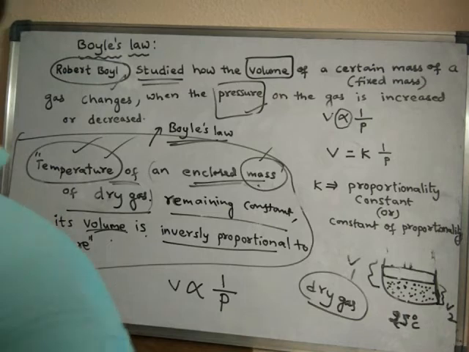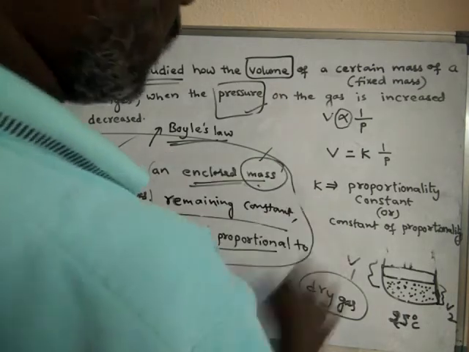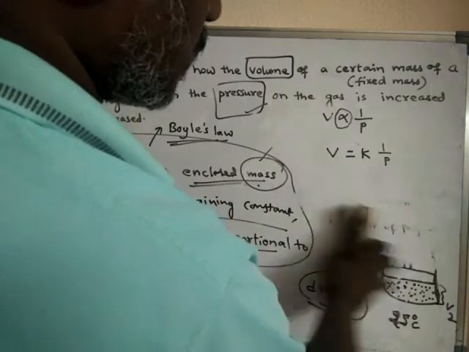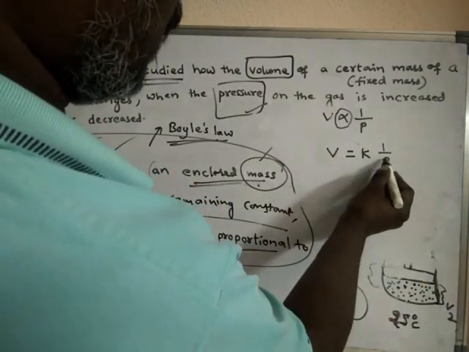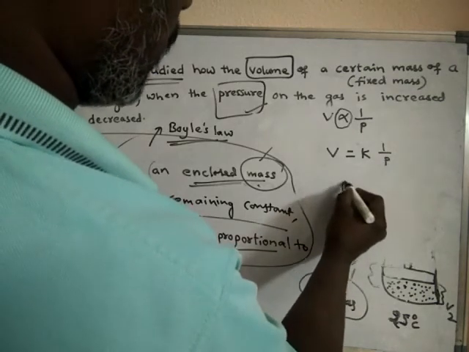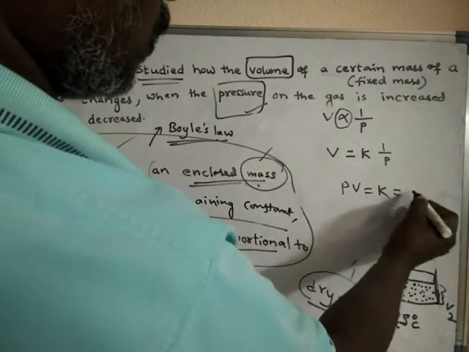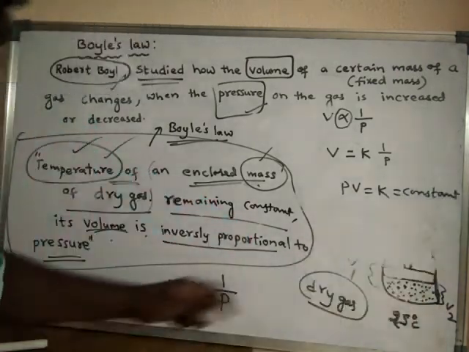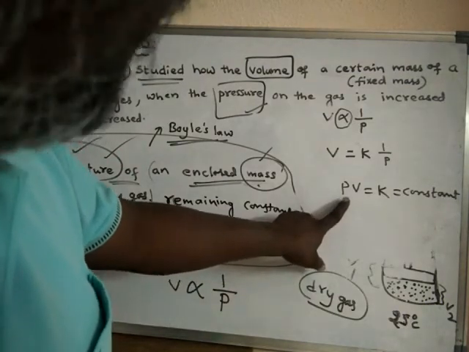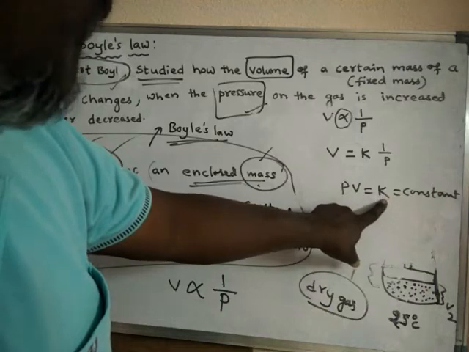What is K? K is called the proportionality constant. Now if I bring the P to this side, it becomes PV equals K, which is a constant. That means the product, the multiplication of pressure and volume, always remains constant.